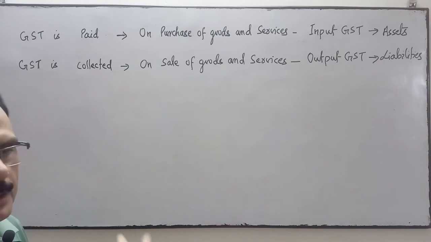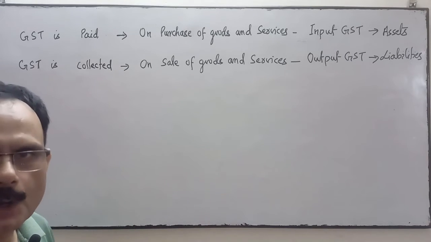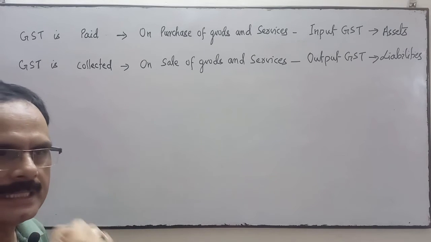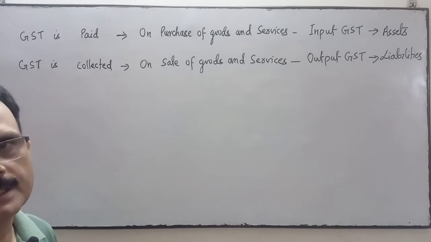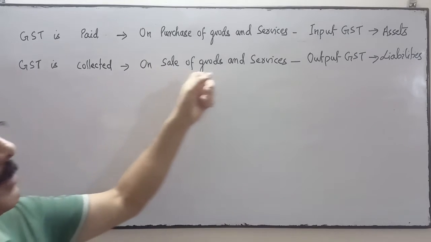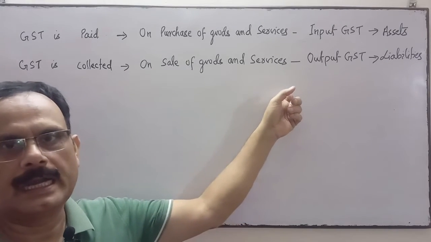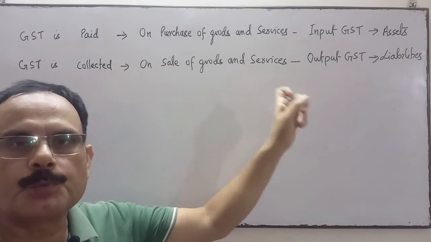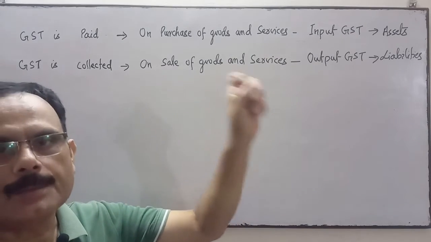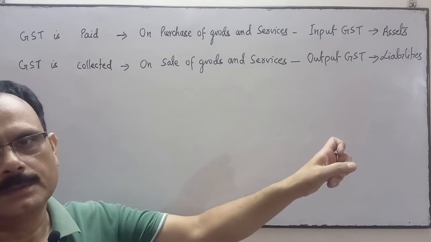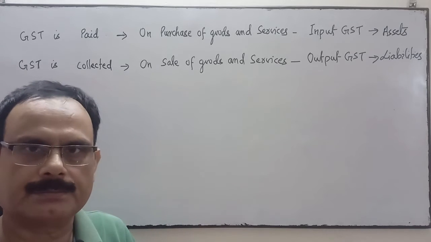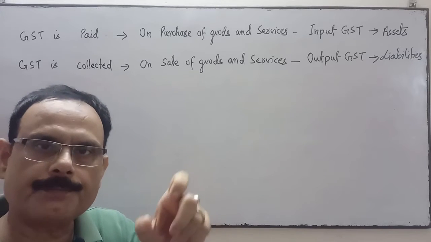When the seller collects this GST, it is called output GST. So GST is collected on sale of goods and services. Output GST is a liability. It is not an expense, it is not an income, but it is a liability for the seller.